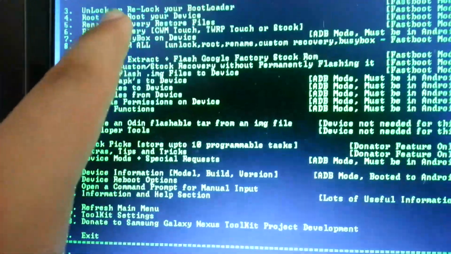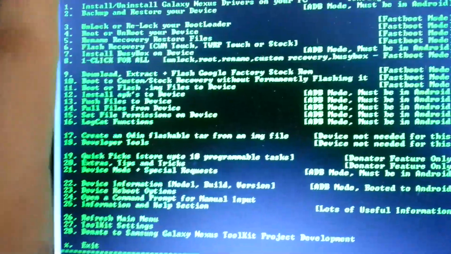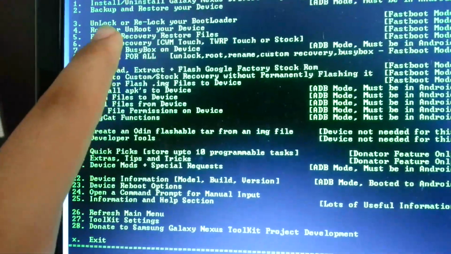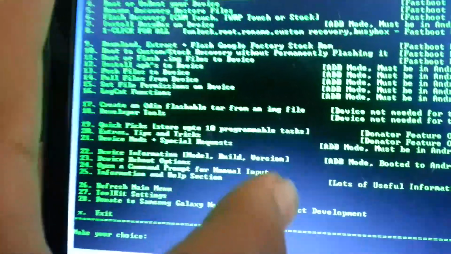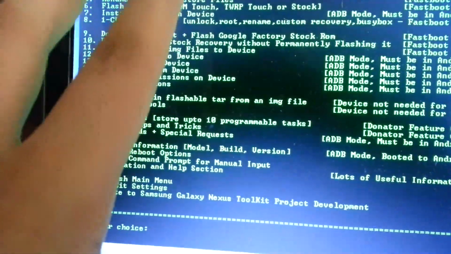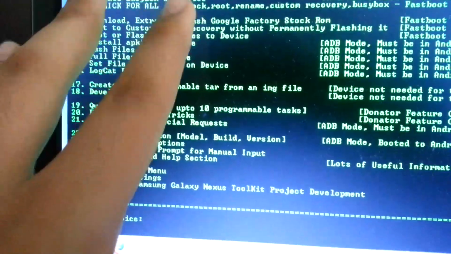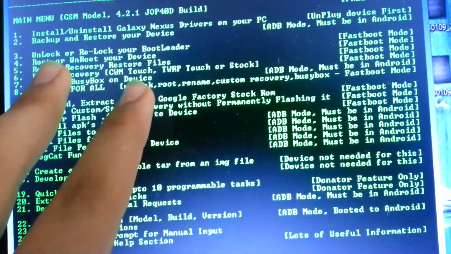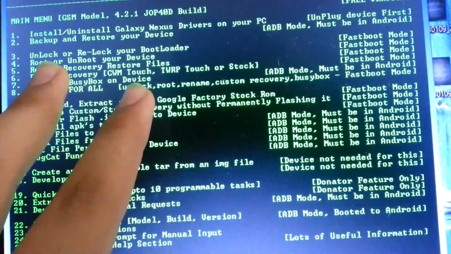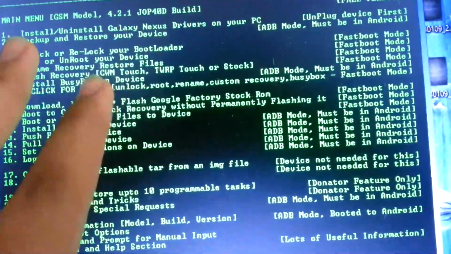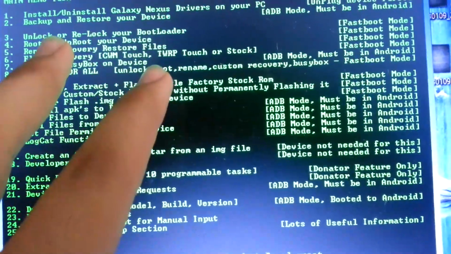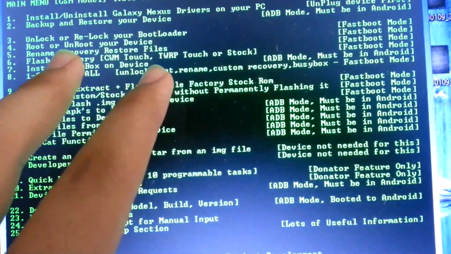One precaution is that when you unlock your bootloader, it will turn your phone exactly like it was when it came from the factory. It will delete your whole internal storage, apps and all that. So be careful.